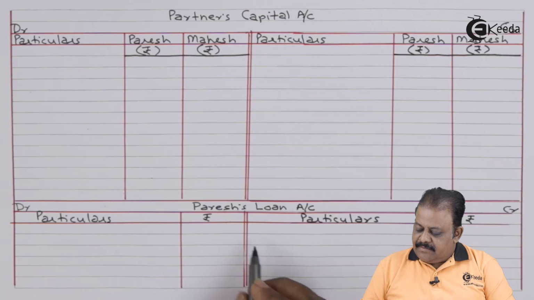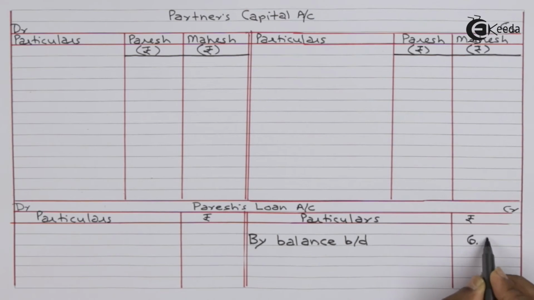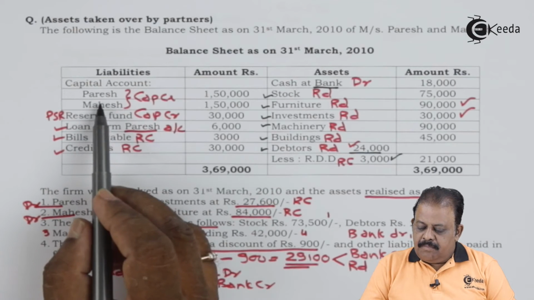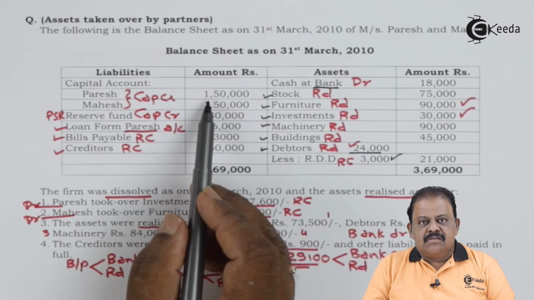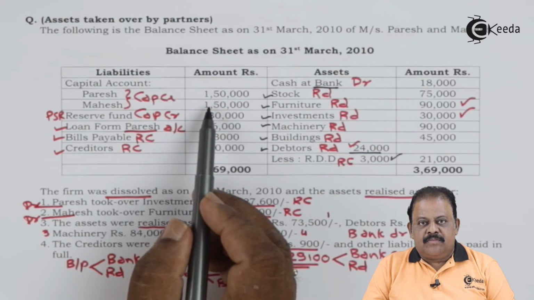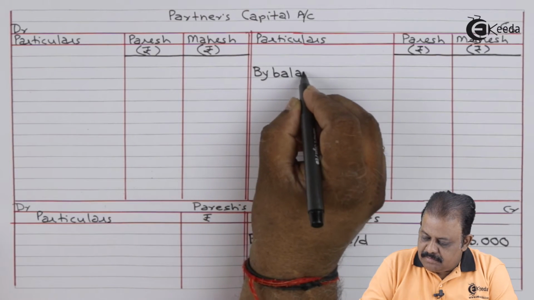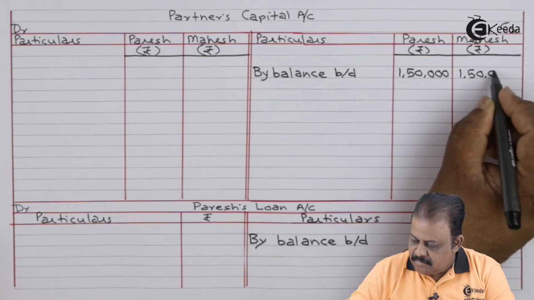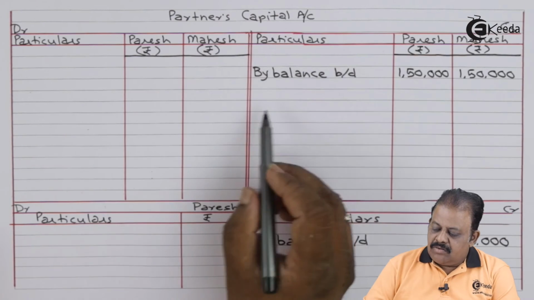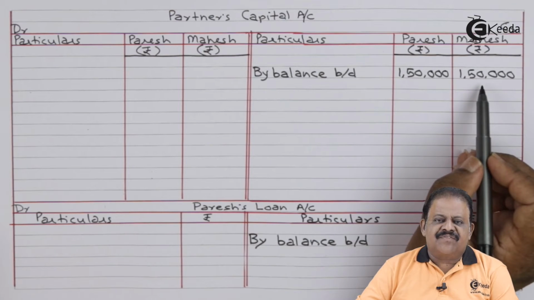Paresh loan account, credit side, by balance brought down 6,000. Capital accounts of Paresh and Mahesh will be transferred to their capital accounts on the credit side as by balance brought down: Paresh 1,50,000, Mahesh 1,50,000.